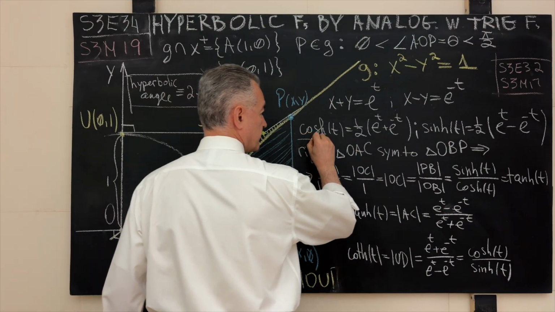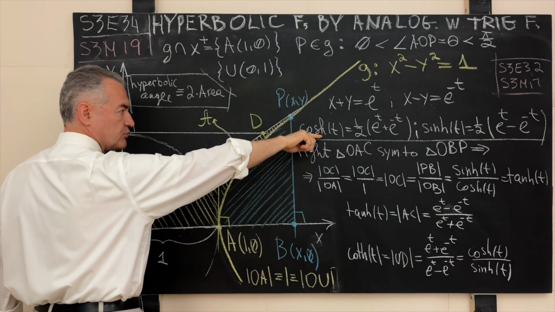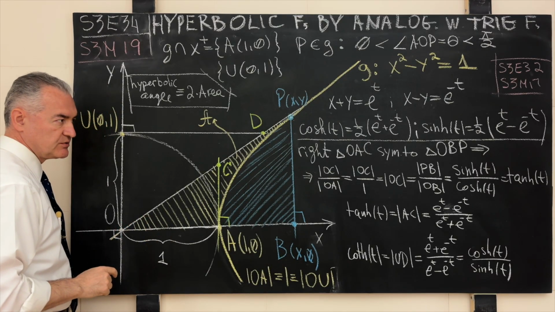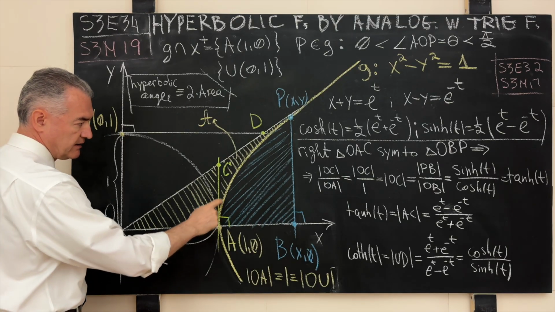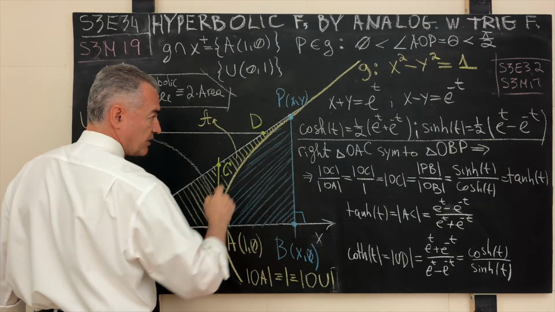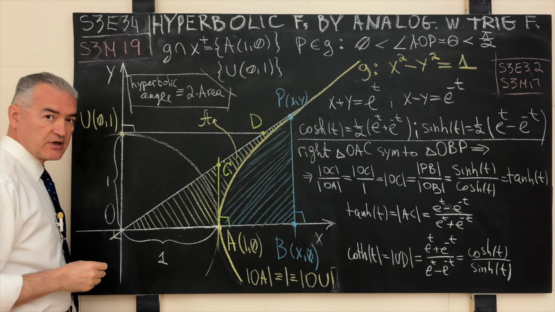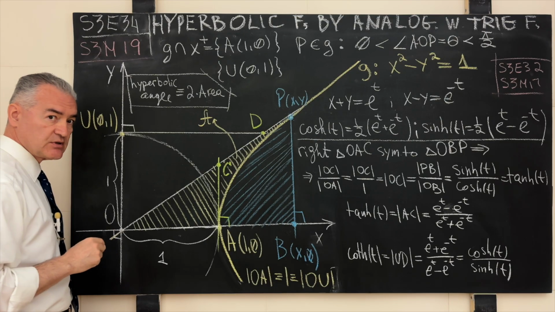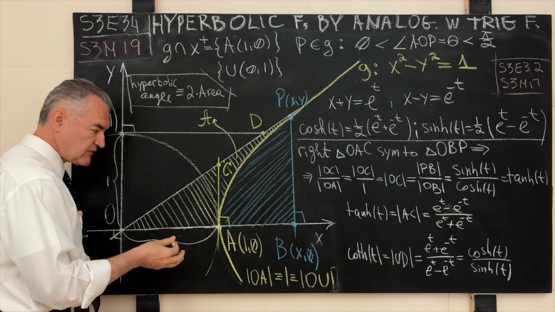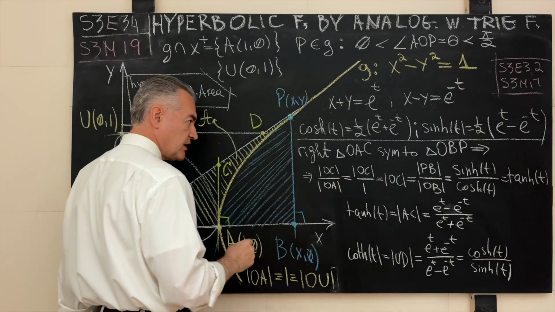Well, the only thing that's left to do is for us to define the hyperbolic tangent and cotangent. That is, once we have this result on the books, let's separate it. So far we have deduced our material up to here, and now we go back to the geometry of the underlying material, and what do we see? We see that the triangle OAC is right by construction, the triangle OBP is right by construction, and you should be able to educate me on why these two right triangles are similar. And because they're similar, by Euclid's Elements, book 6, proposition 4, the lengths of the sides lying opposite equal angles are in the same proportion.